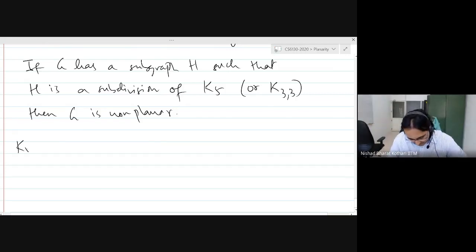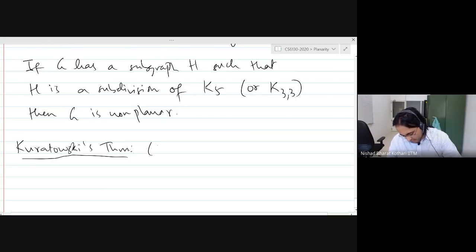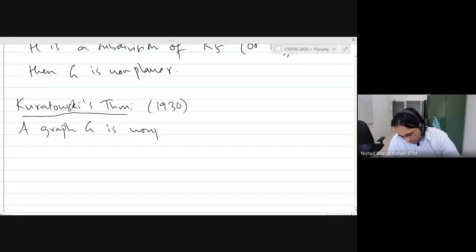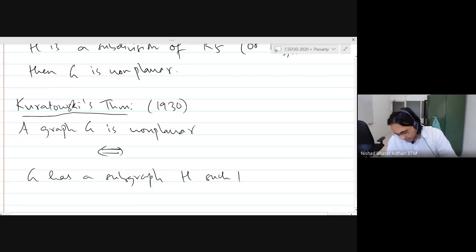So Kuratowski's theorem says, this is from 1930, almost 90 years now: a graph G is non-planar if and only if G has a subgraph H that is a subdivision of K5 or of K33.